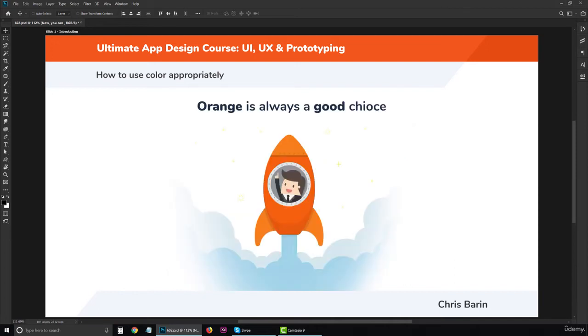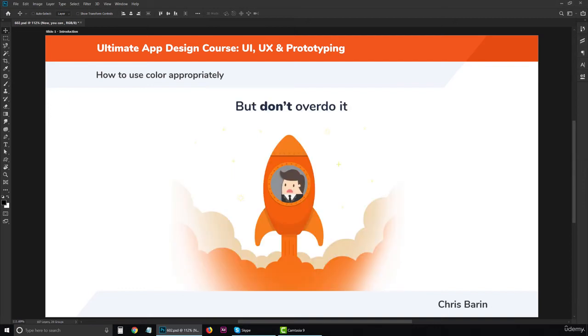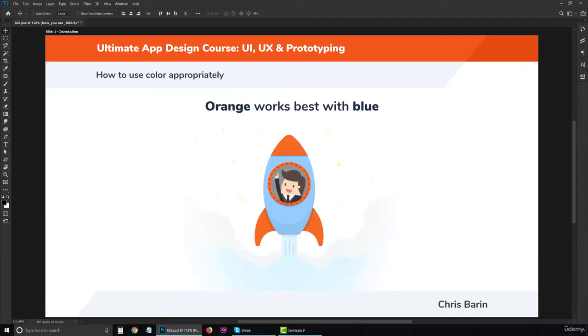Orange is another good choice in my book. Generally speaking, orange is associated with vitality, enthusiasm, youthfulness and energy. It's also a great accent colour for those tiny areas that need attention but you don't want them to scream out, say the active tab. It's advised you avoid using it in large doses as it tends to be overwhelming, especially since you have to use a highly saturated version to make it work in most combinations. Combine it with blue and you have a winner on your hands.